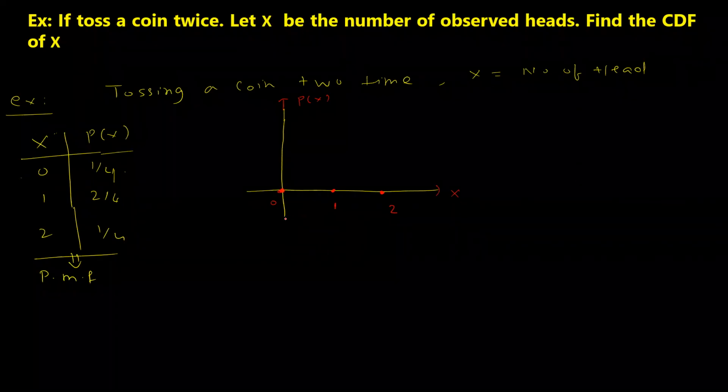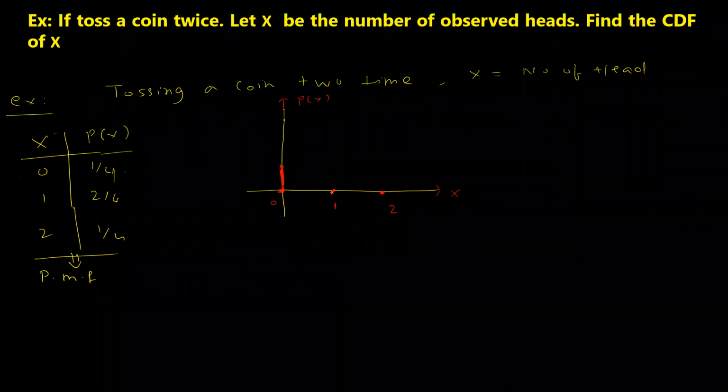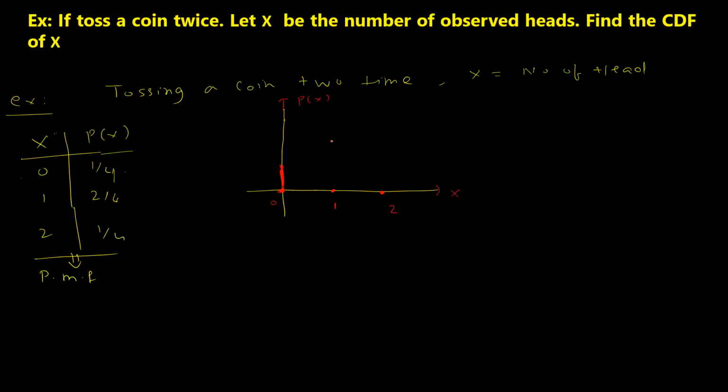Now you can see that when x is equal to 0, the probability is 1 by 4, one quarter, somewhere here, so the line will go up to here like this. Okay, so this is 1 by 4. And when x is 1, the probability is 2 by 4, so somewhere here. So this will be the line.